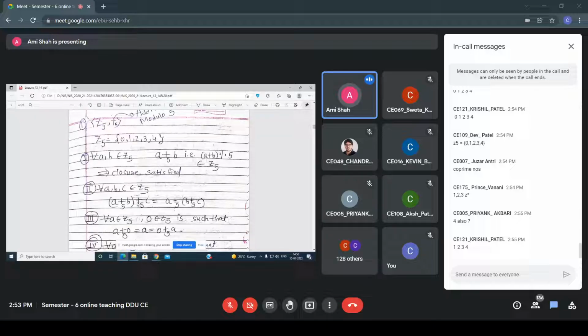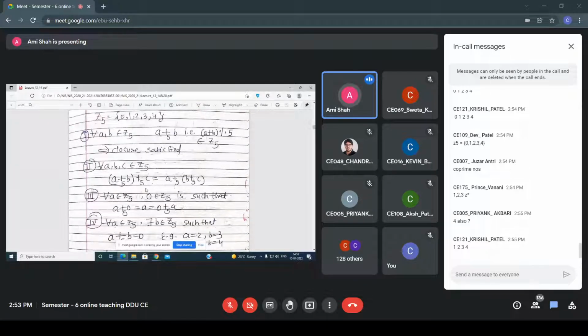What about the second property? That is associative. In a similar way, the associative property is also satisfied. The third property is identity, and all of you know that for addition the identity is 0, right? This 0 belongs to Z5. When I perform A plus 0 mod 5, 0 plus 0 mod 5 gives 0, and 1 plus 0 mod 5 gives 1. So this property is satisfied, everyone.